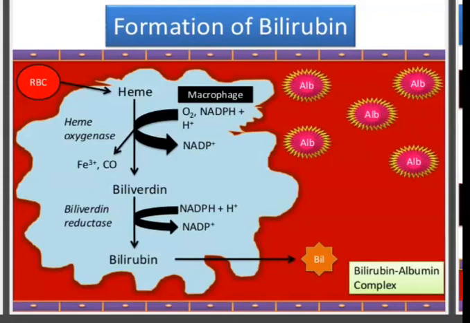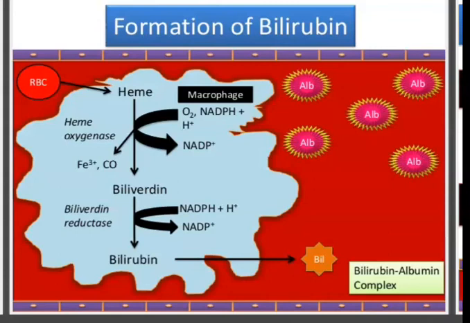Heme promotes the activity of this enzyme for the conversion of heme to biliverdin. After that, biliverdin is converted into bilirubin in the presence of the enzyme biliverdin reductase. The biliverdin's methenyl bridges are reduced to a methylene group to form bilirubin, a yellow color pigment. This reaction is catalyzed by an NADPH dependent soluble enzyme, biliverdin reductase. One gram of hemoglobin on degradation finally yields about 35 milligrams of bilirubin.